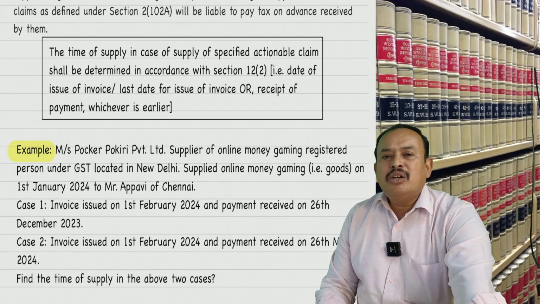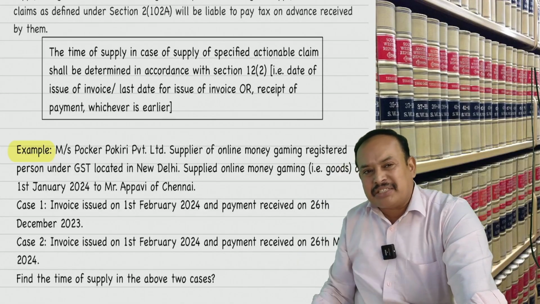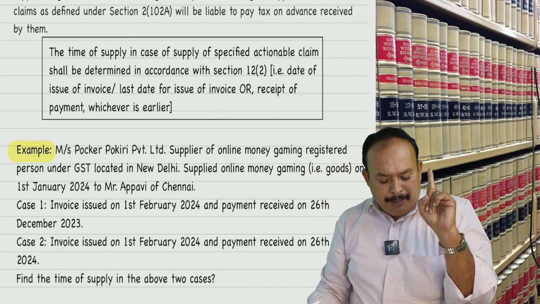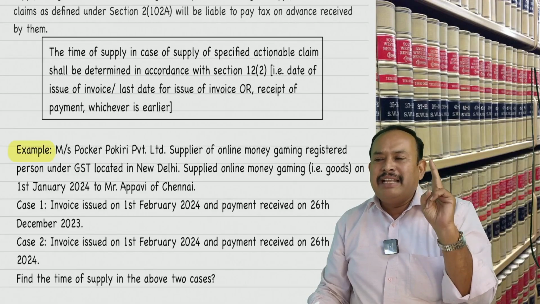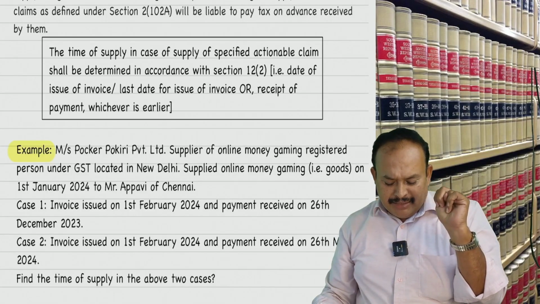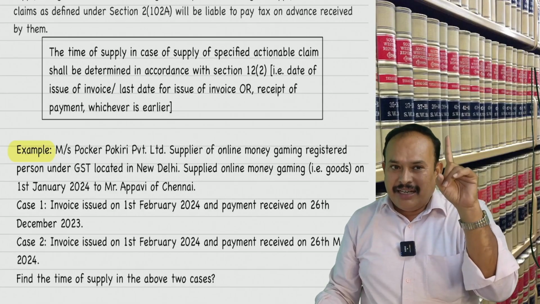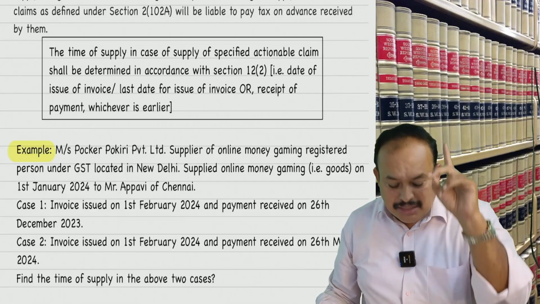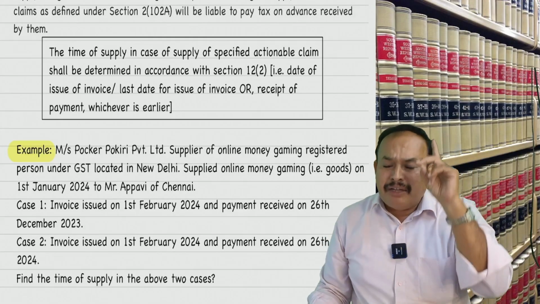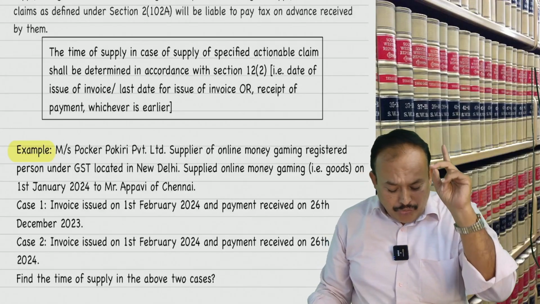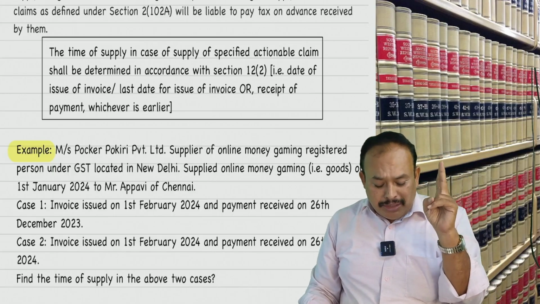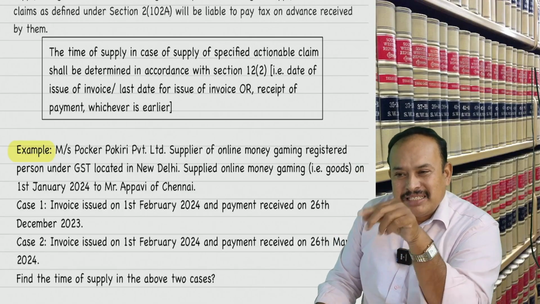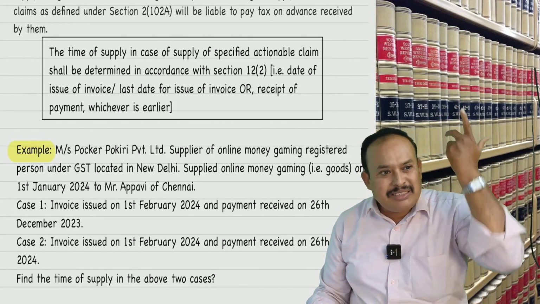Now tell me, I want the three provisions first. Date of invoice, tell me. Invoice date 1st February 2024. Last date to issue invoice: when? 1st January 2024. Date of invoice 1st February 2024 and payment received 26th December 2023. Among these, which is earlier? 26 December 2023 is the time of supply. That's it. Which is earlier.